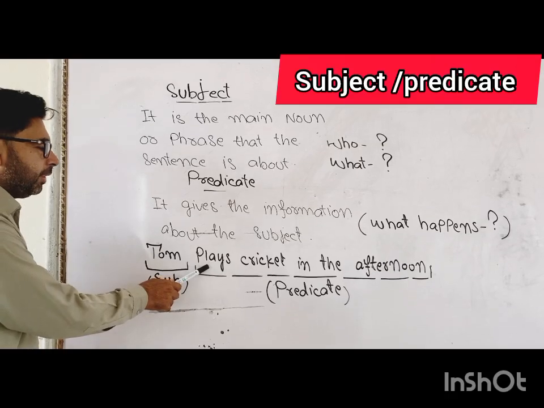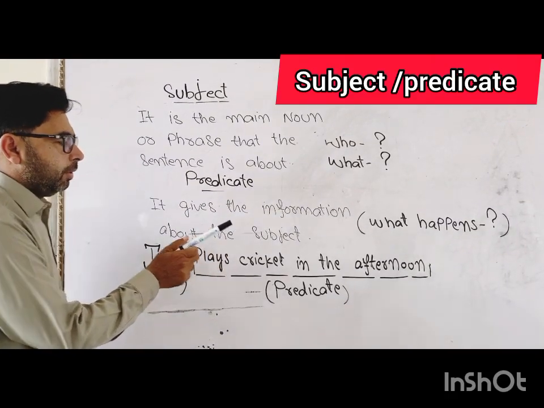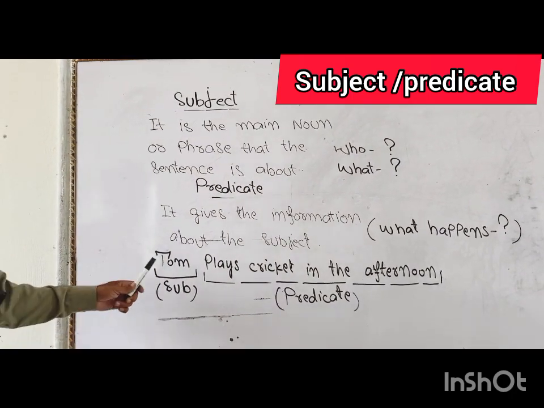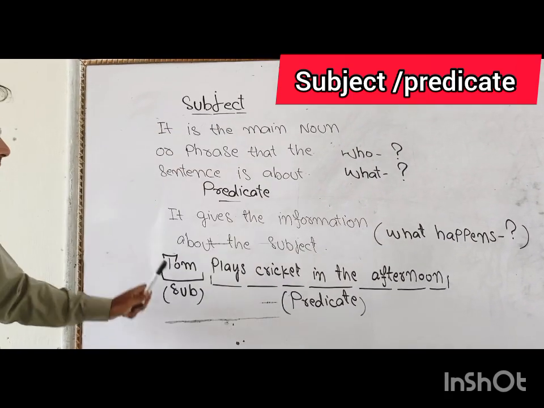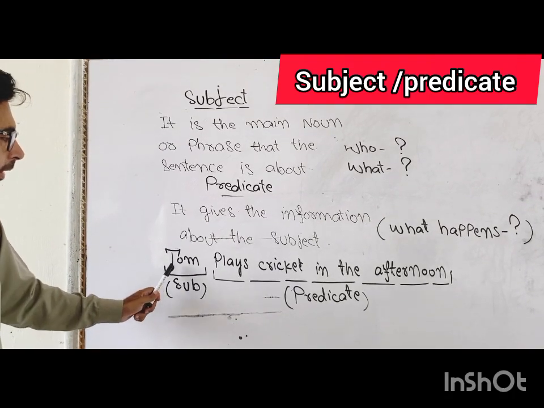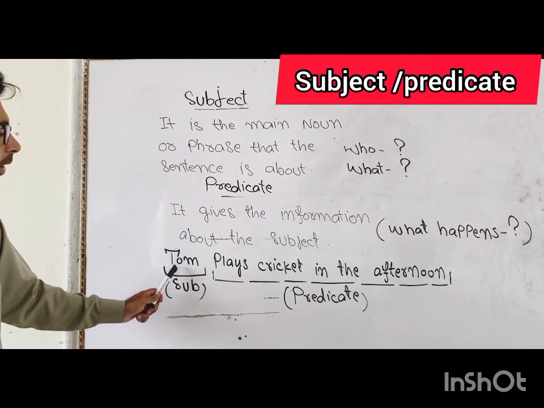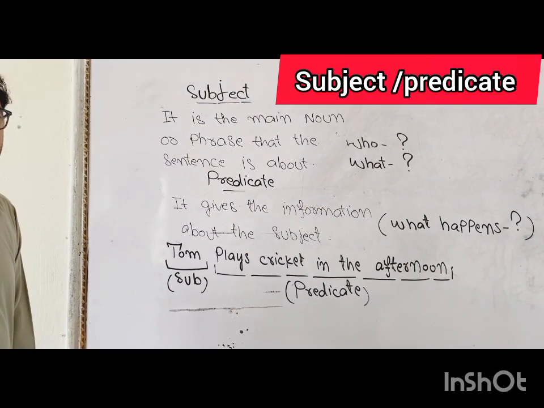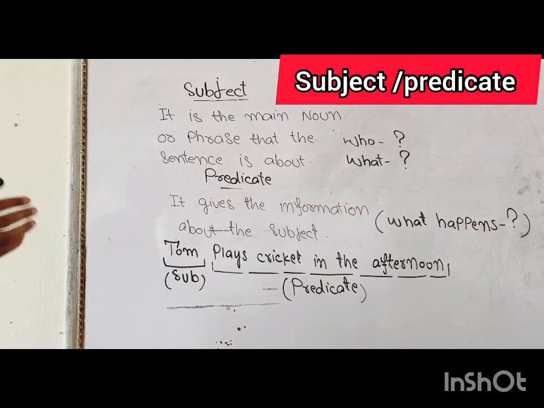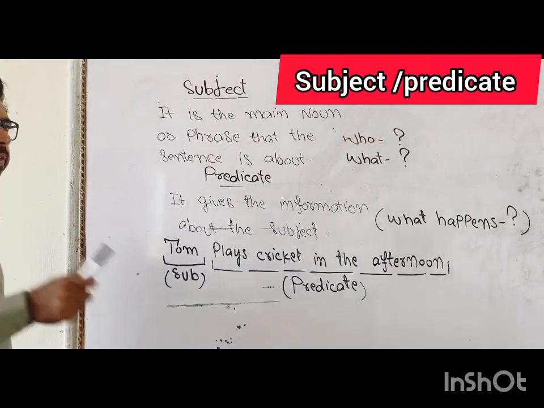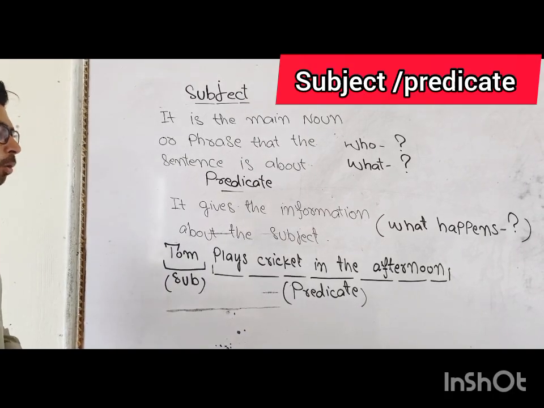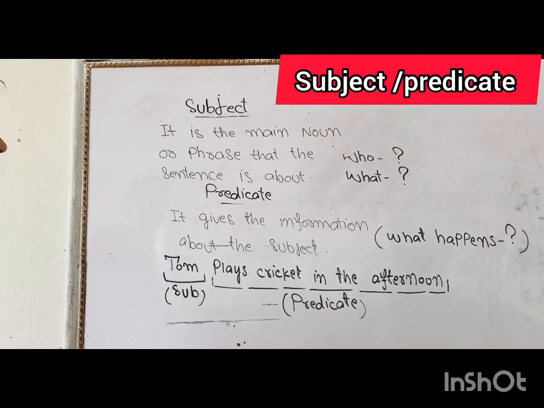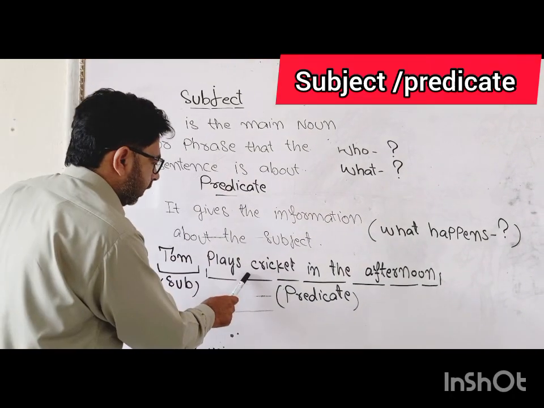Read this: Tom plays cricket in the afternoon. Now look at this sentence and look at what is the subject in this sentence. Tom is the subject in this sentence because Tom is doing whatever is happening in the sentence. Who is doing this? Tom is doing. Who plays? Tom plays.